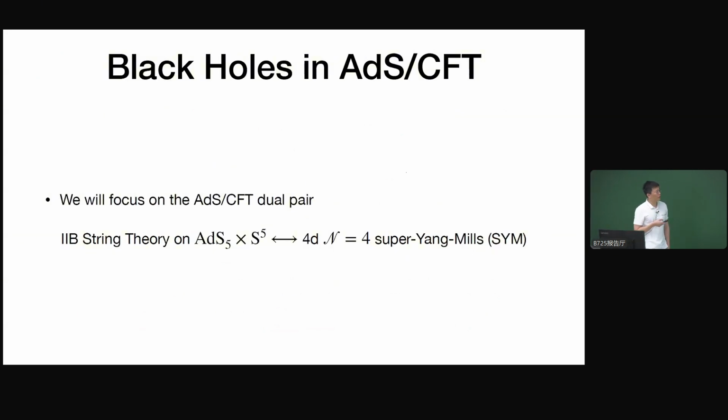In this talk, I will focus on one of the AdS/CFT dual pairs. On the gravity side, we have type IIB string theory on AdS5 times S5. And on the CFT side, the dual is the 4D N=4 supersymmetric Yang-Mills theory.